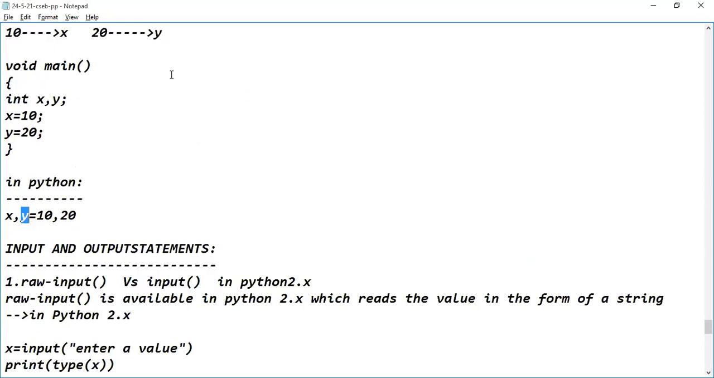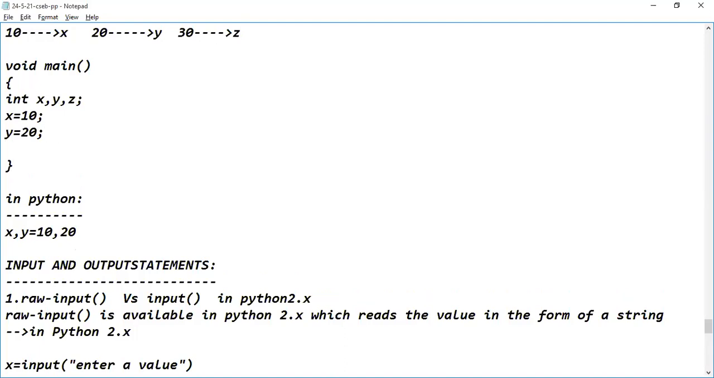Let us suppose I'm having one more value here, 30. This 30 has to be assigned to a variable like Z. When it is C programming language, the following syntax has to be followed. Here I have to declare one more variable and write Z equal to 30. Is that the logic available in C? Yes, sir. Can I write this sort of syntax in C? Does it support it? No, sir. Multiple assignments within a single statement are not possible in C.